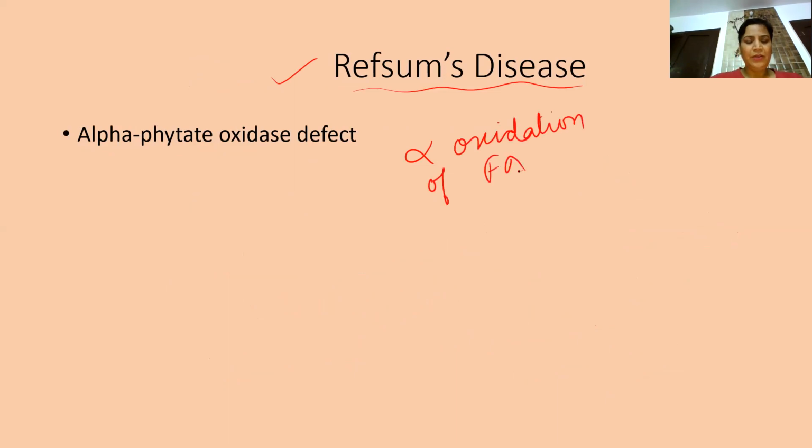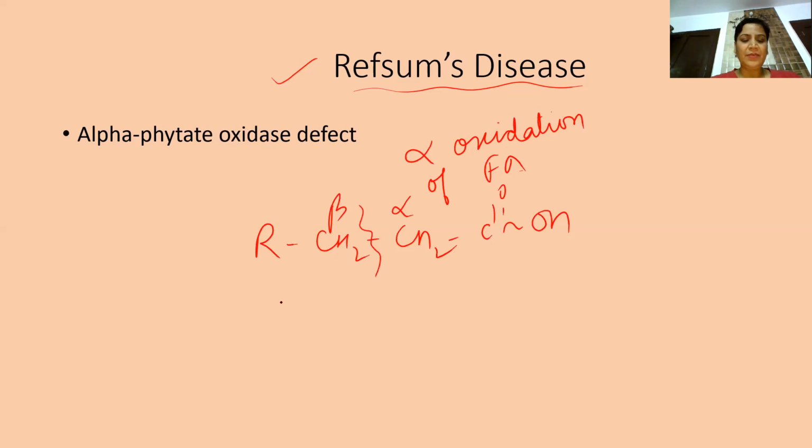All of us know, if we define a fatty acid as CH2, CH2, C double bond O, OH, this is the alpha carbon atom, this is the beta carbon atom. Obviously, if the oxidation is along the beta carbon atom, it will be beta oxidation. If the oxidation is along the alpha carbon atom, it will be alpha oxidation.